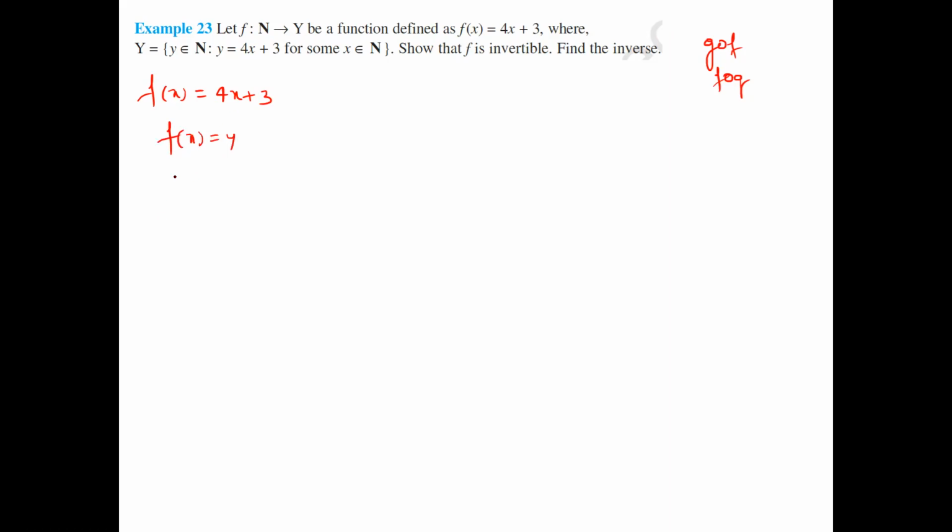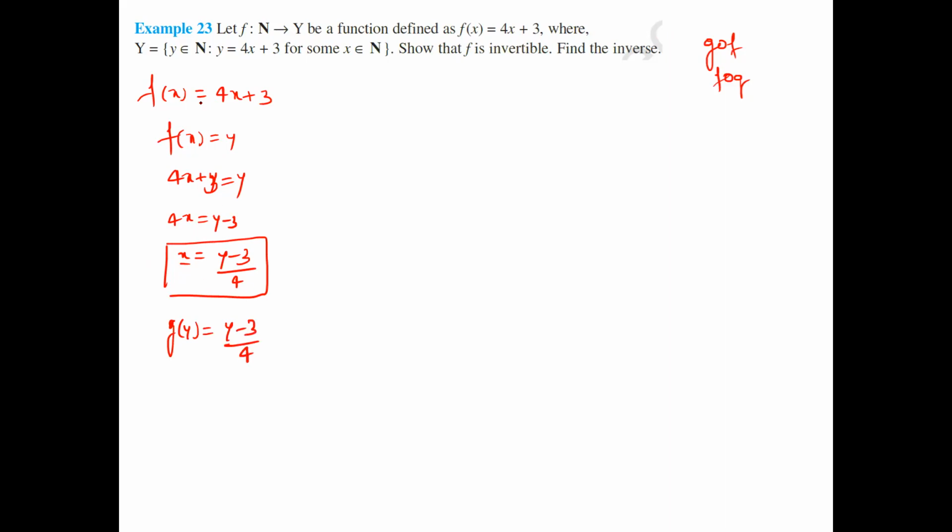What is the f of x value? 4x plus 3 equal to y. Now 4x equal to y minus 3. Then what is the x value? y minus 3 divided by 4. So in place of x, I'll write g of y equal to y minus 3 by 4.